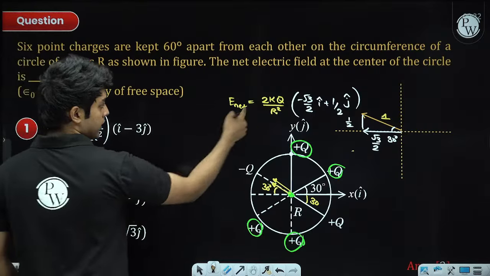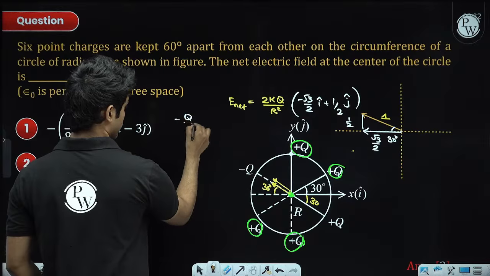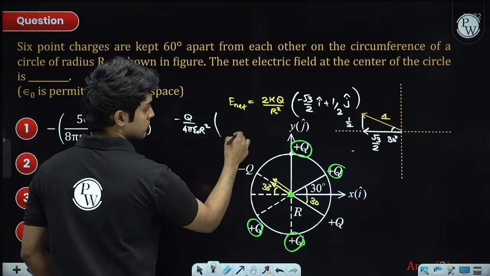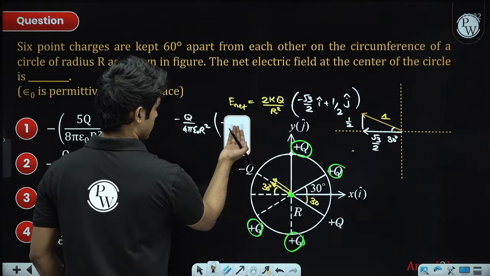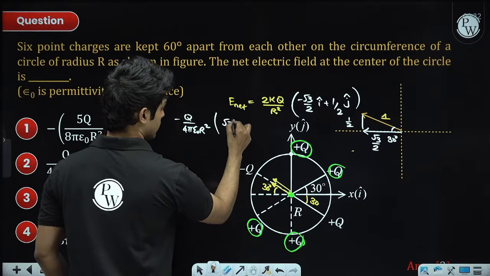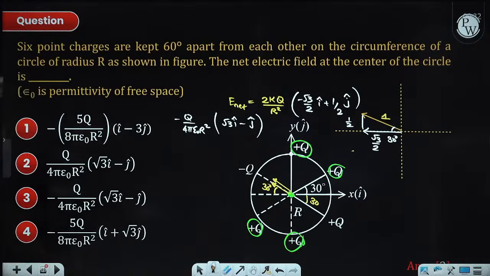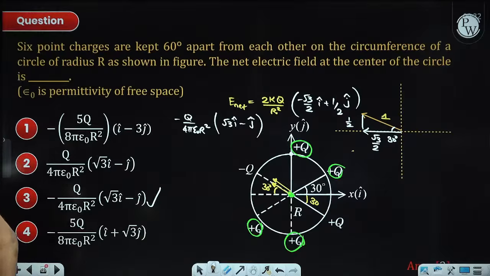If I cancel out the 2, it will be minus q by 4 pi epsilon naught r square, times root 3 i minus j. Okay, so option C seems to be the right answer.